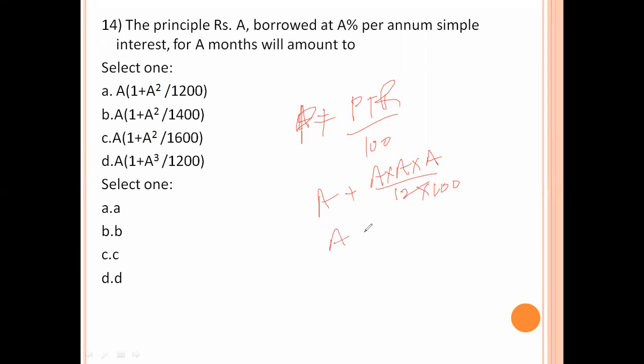Now A plus A cube by 1200. Here taking A common, 1 plus A square by 1200. So option number A is the right answer.